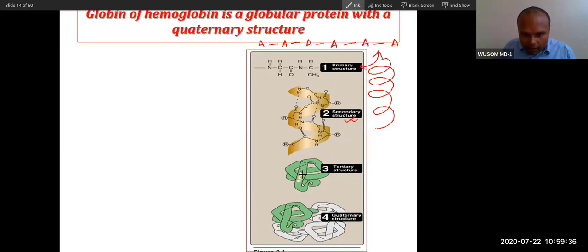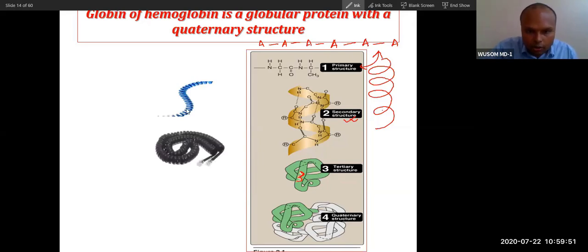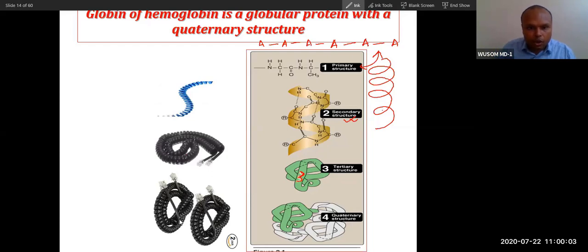And this alpha helix actually folds on itself. You can see this alpha helix will fold on itself, and this becomes tertiary structure. As you can see from this analogy of telephone wire, this wire will fold into the secondary structure. Now this is tertiary structure. So this wire is folding on itself. When more than one tertiary structure assemble together, this becomes quaternary structure. So the difference between tertiary and quaternary is this is monomeric and this is multimeric.